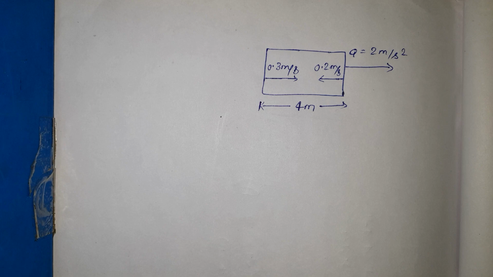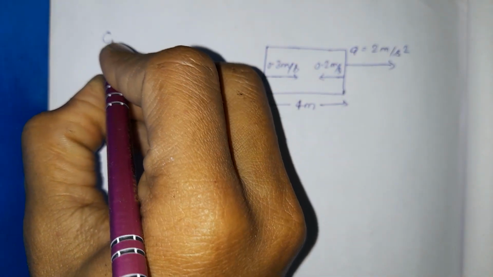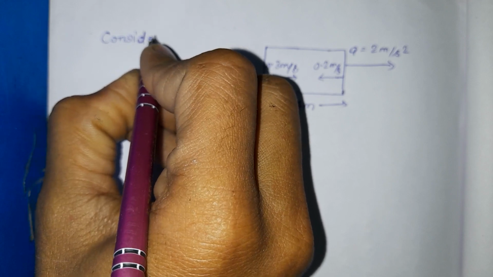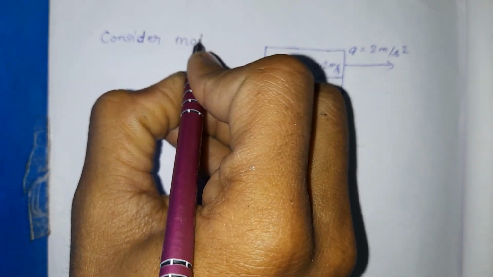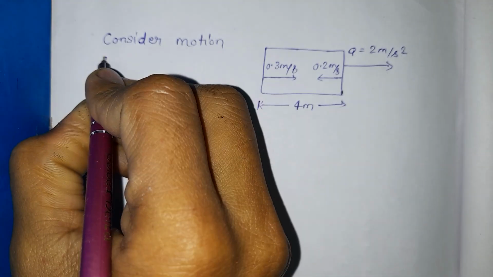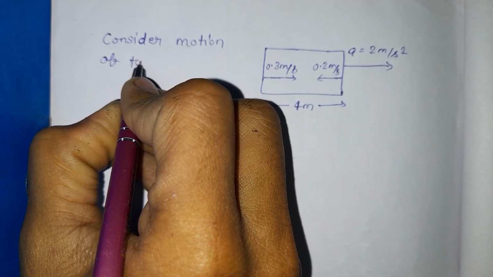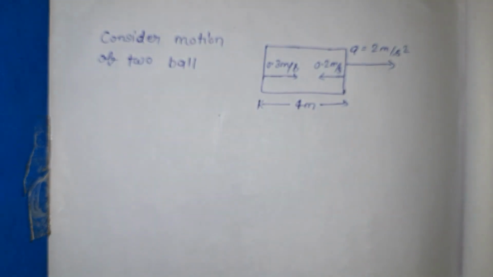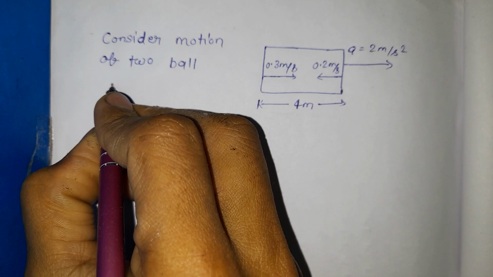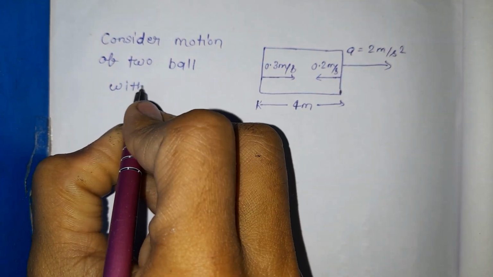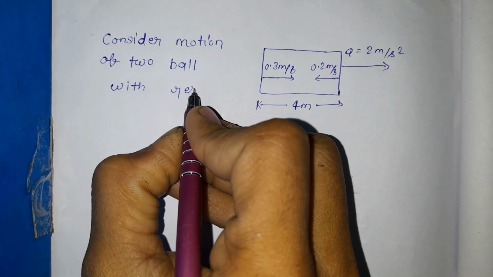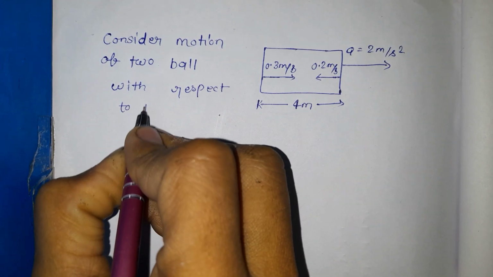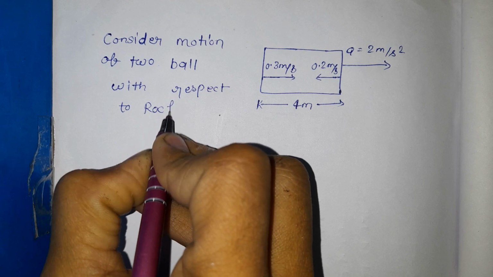So first of all, we will consider the motion of two balls with respect to the rocket, right? Rocket.